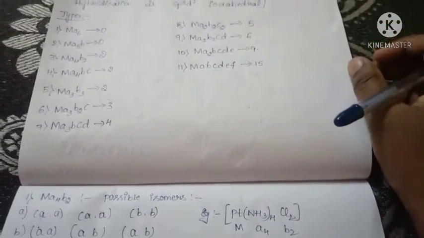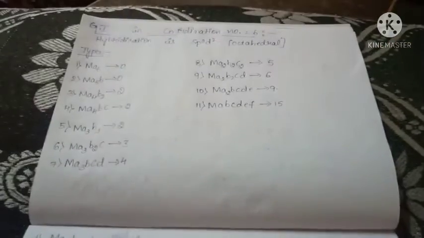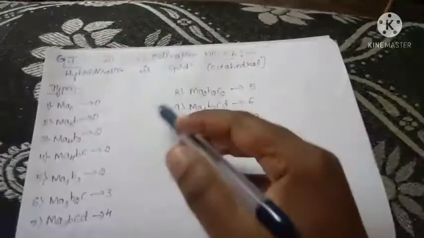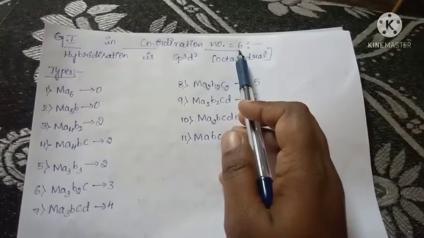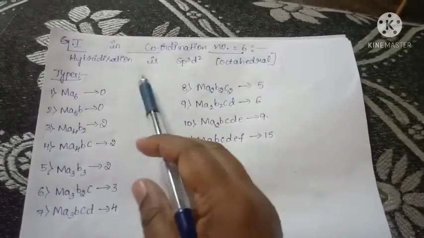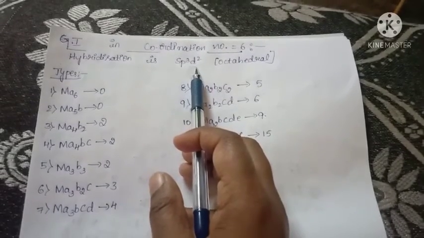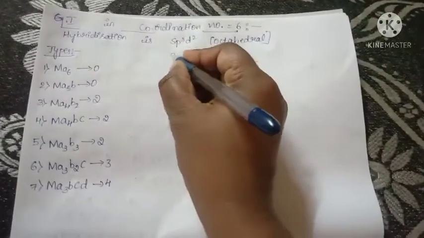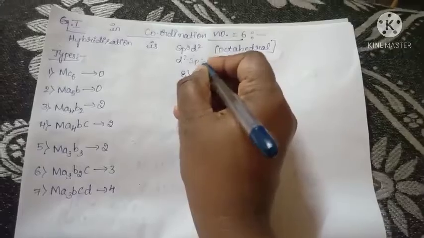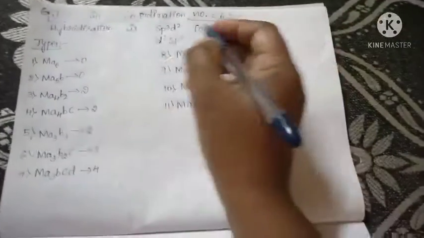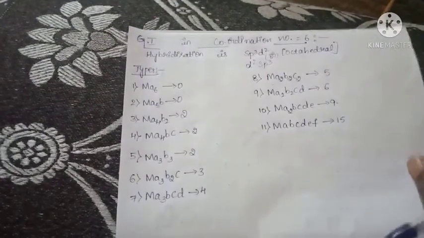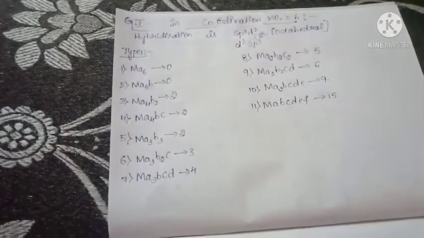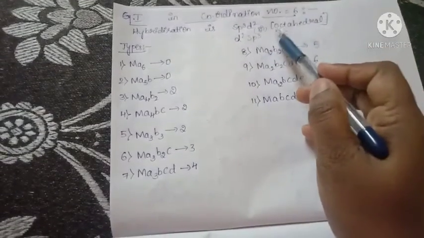Then we move on to the next type, geometrical isomerism in coordination number 6. There it was coordination number 4, here coordination number 6. The hybridization is sp3d2, or it is also called d2sp3 hybridization; both are the same.